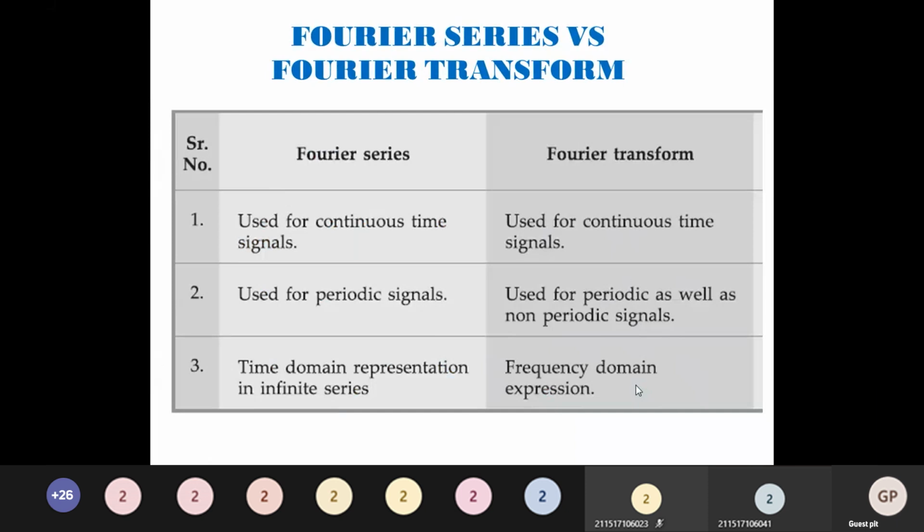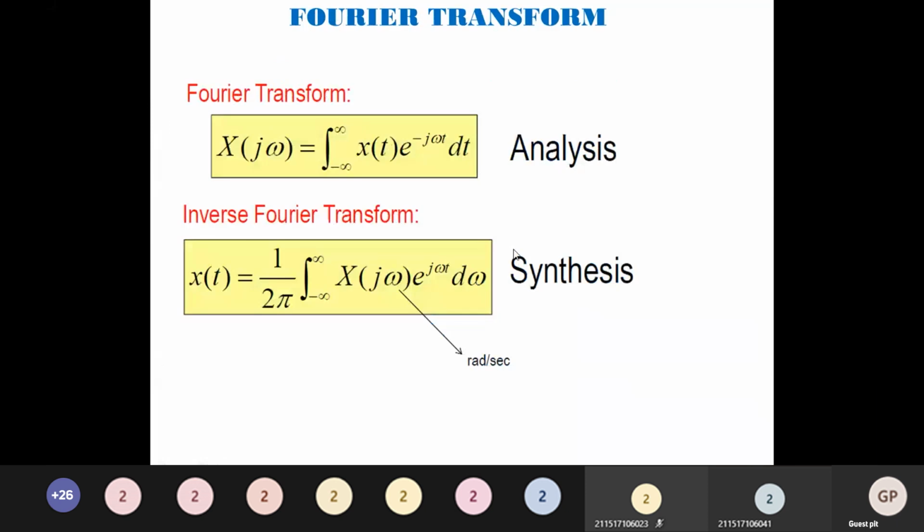And this is the Fourier transform formula, inverse Fourier transform formula. Both combined together, we call it as Fourier transform pair. X of j omega is equal to integral from minus infinity to plus infinity, x of t e to the power minus j omega t dt. This equation is called the analysis equation.